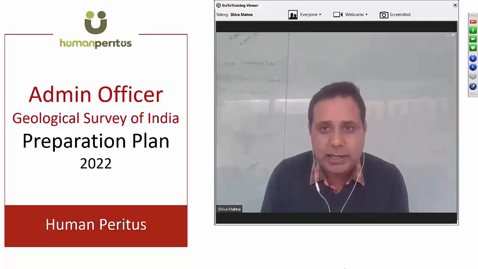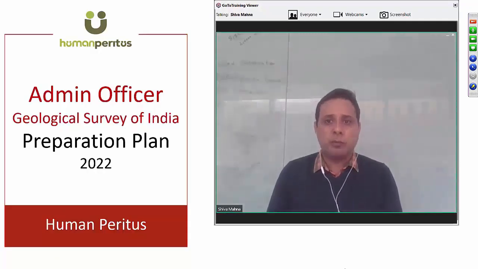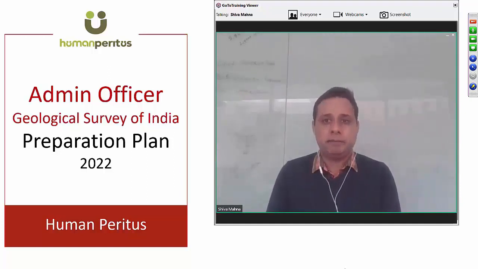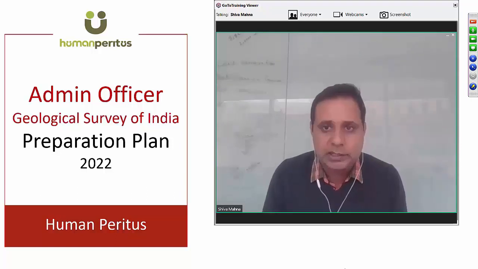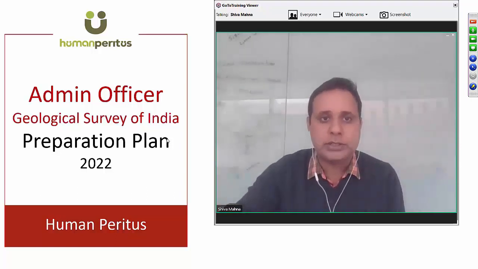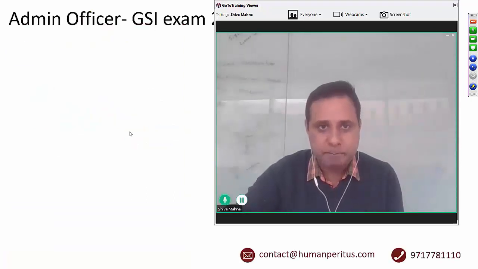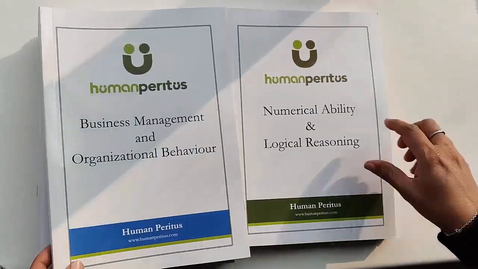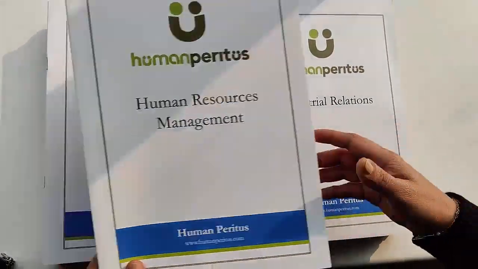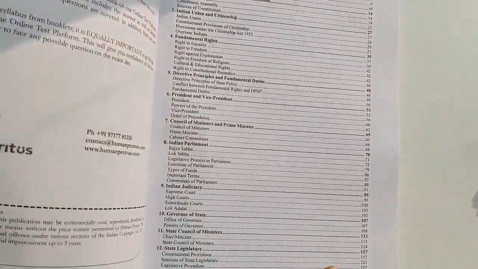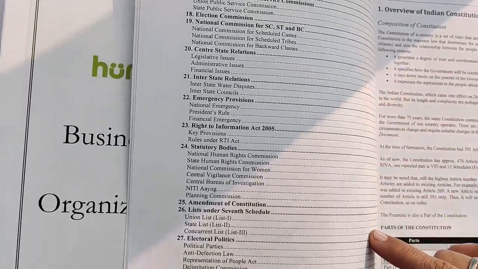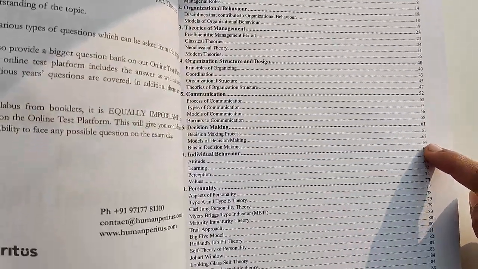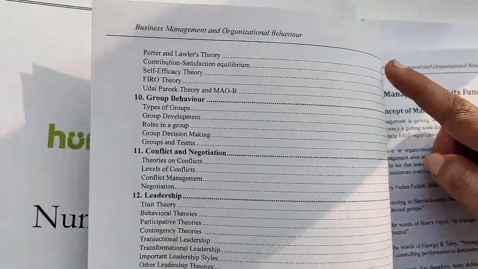Let us now understand how Human Peritus will support you in cracking the Admin Officer GSI exam. Our preparation plan is composed of 4 components. Component number 1. First, we'll send you printed concise booklets via courier at your home. Through these printed booklets, you'll be able to cover the entire syllabus in a very short span of time. Please note that the current affairs are also included.